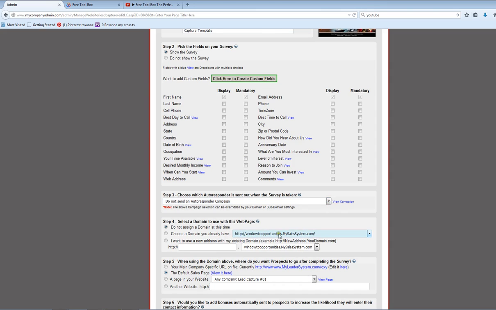Choosing subdomain. You can either use an existing subdomain or create a new subdomain by typing in the blank space. The system will automatically create one for you. We will name this Capture Template, no spaces.